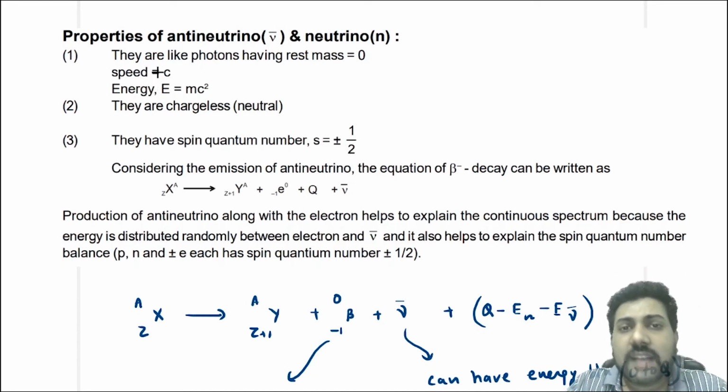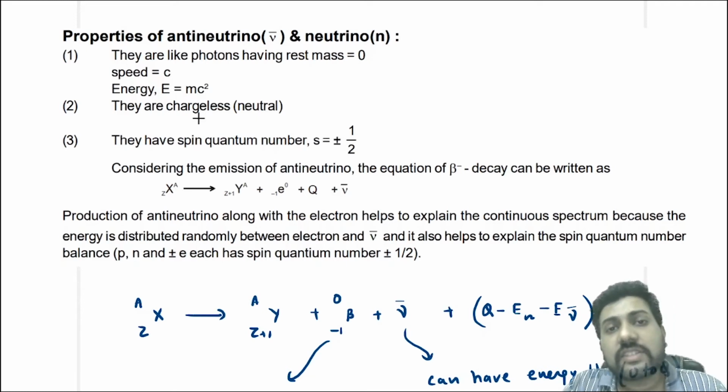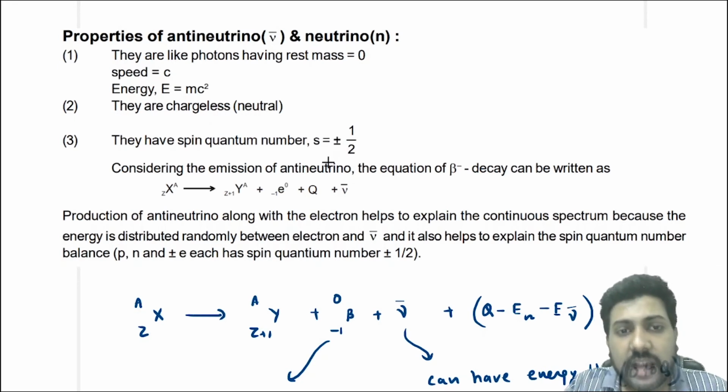The properties are, we have already discussed some of these. First, they are just like photons, having rest mass 0, and energy equal to mc square. The antineutrino and neutrinos are chargeless, that is neutral. That means they are not deflected by electric and magnetic fields. They have a spin quantum number of plus minus half.